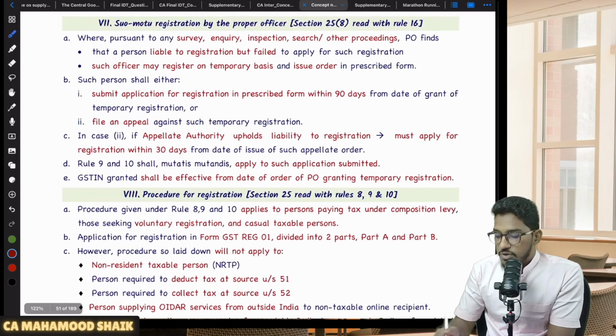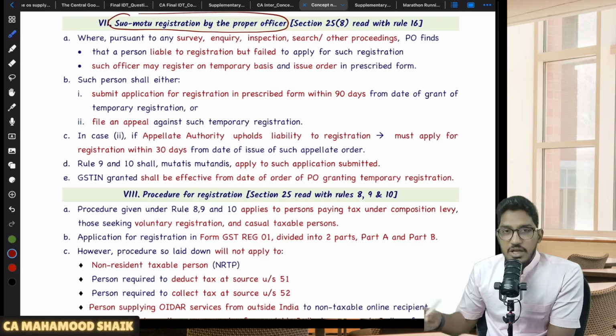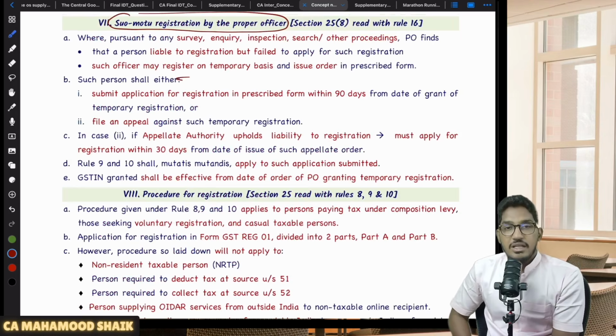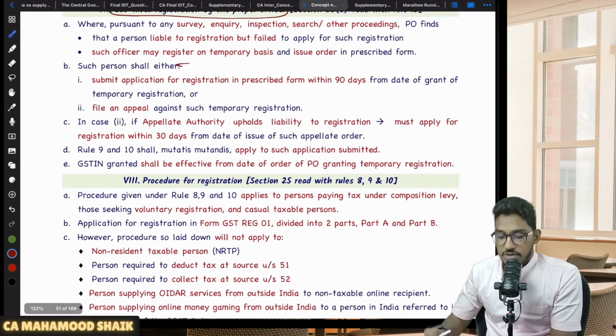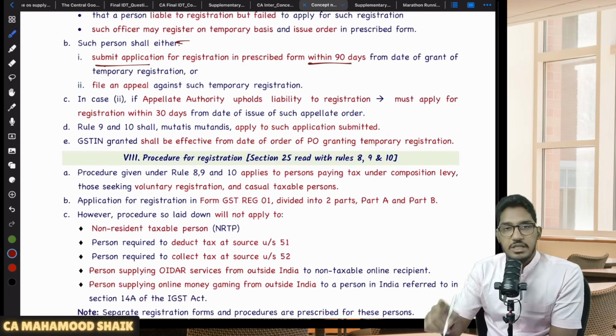Next. Suo motu registration. Sometimes what will happen is you are liable for registration, but you are not obtaining registration. PO has come for inquiry, inspection, survey, and he found out that even though you are liable for registration, you have not taken the registration, then he will grant you temporary registration. Now, on granting the temporary registration, as a business person, what you should do is either you should submit an application for registration within 90 days.